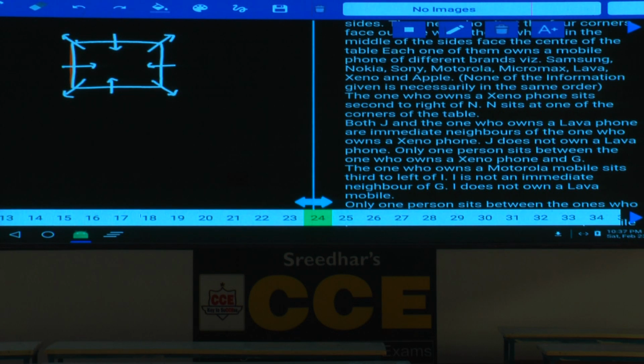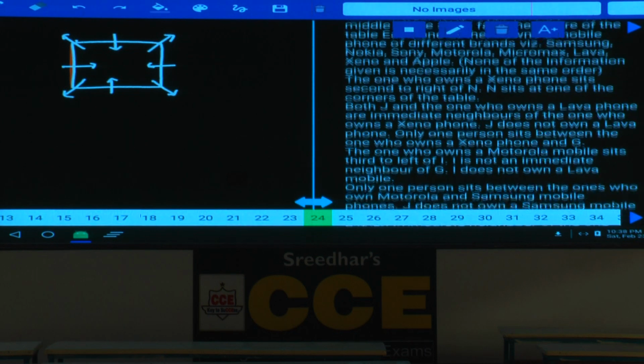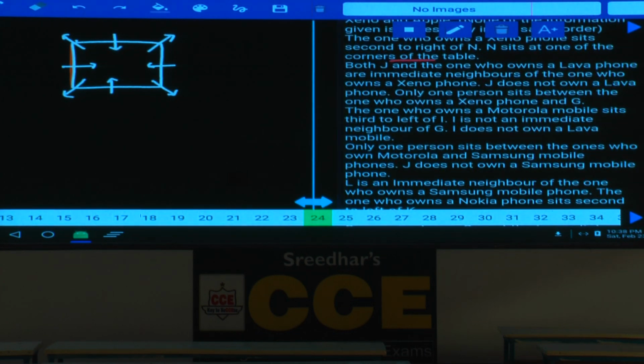Each one of them likes a different brand: Samsung, Nokia, Sony, Motorola, and so on. Then condition number 1, the one who owns Geno phone sits second to the right of N. N sits at one of the corners of the table. Now we can fix this N at any one of these 4 corners. Now I am fixing this N at this place. The one who owns Geno phone sits second to the right of N. Now Geno phone will be here.